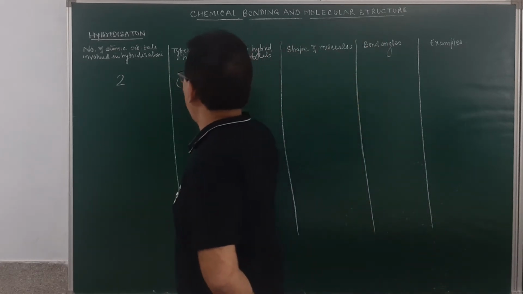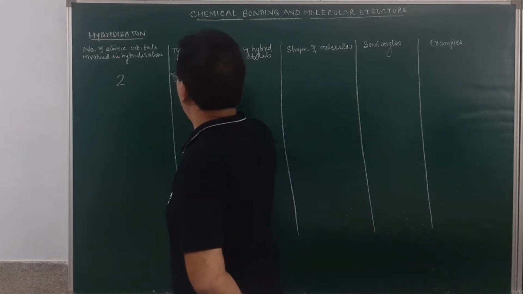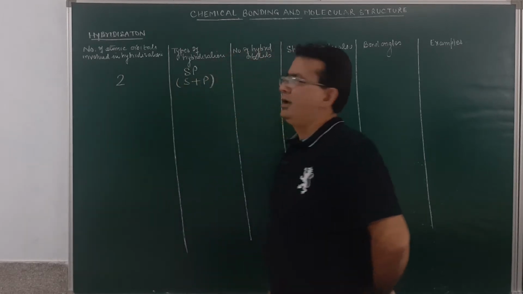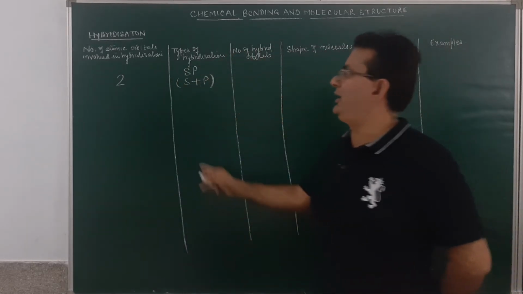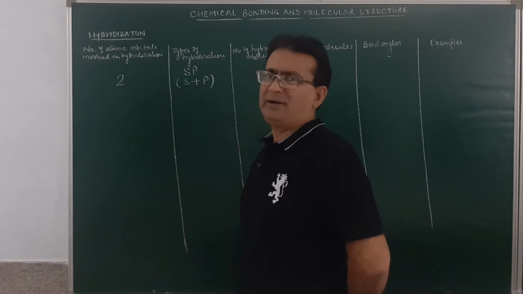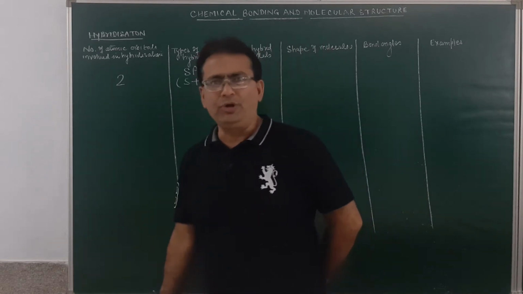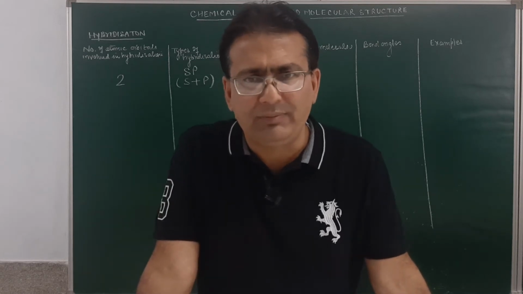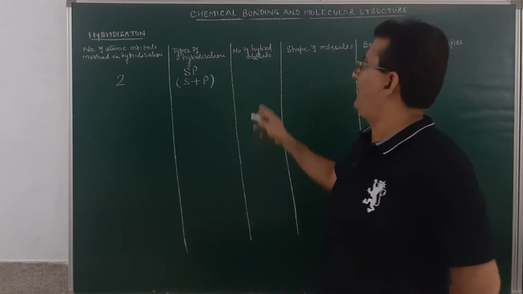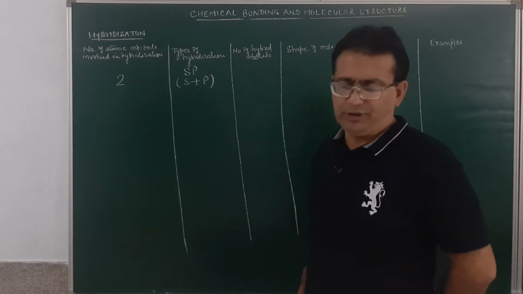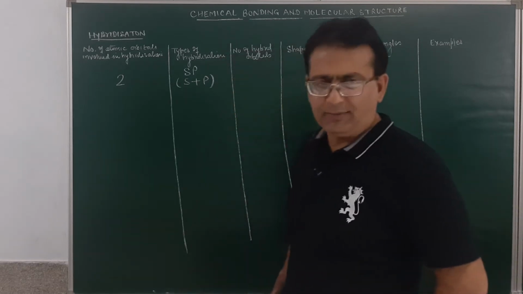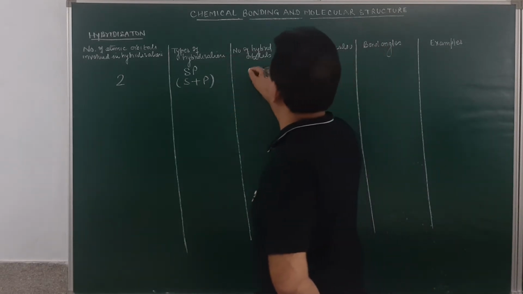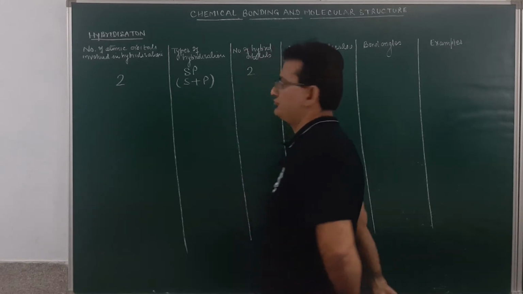So how many atomic orbitals are participating? 2. If two atomic orbitals mix together to form hybrid orbitals, the type of hybridization will be sp, and the number of hybrid orbitals formed will be equal to the number of atomic orbitals hybridizing, so it will always be 2.